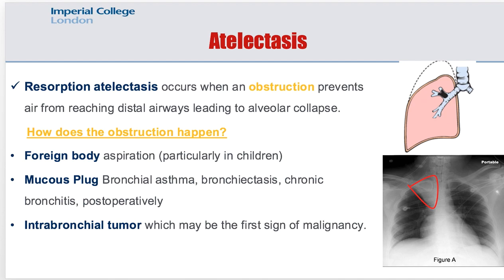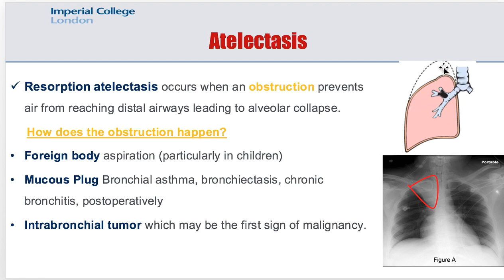Atelectasis can be classified into three main types. Resorption atelectasis is the first one, and this occurs when an obstruction prevents air from reaching distal airways, leading to alveolar collapse. So this is an obstruction in the airways, preventing air from reaching the upper lobe of the right lung. This will result in loss of the lung volume, inadequate expansion of the lung. So this will result in atelectasis of the upper lobe.